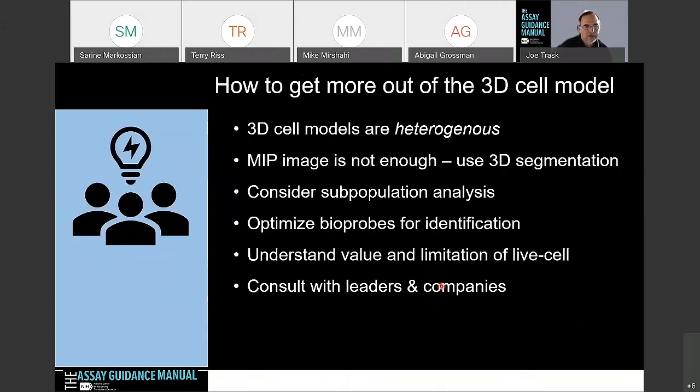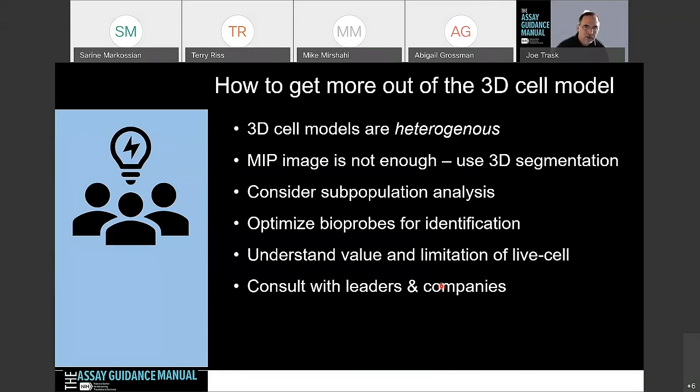So how do you get more out of a 3D cell model system? I tell people, look, you spend a lot of time creating these 3D cell model systems, and then you take a three-dimensional stack and you make a two-dimensional image out of it for the analysis. I understand why. It's a lot easier to do. But there's probably a lot of information in that 3D cell model. And we know that these 3D cell models are heterogeneous. That's just inherent to it. The maximum intensity images may be enough, and could address the questions that you have.